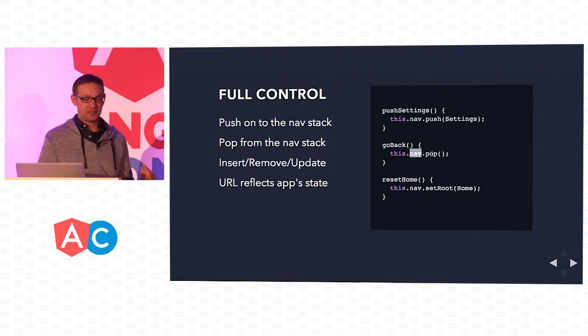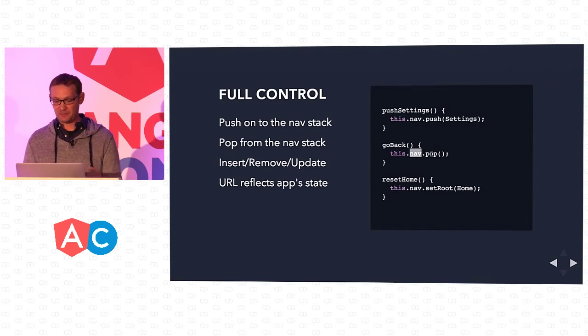And here's a few examples that we have of showing how, just this pseudocode, but we've got our nav controller here, and here we're pushing on the settings component, or the settings page. And here's an example of going back, where you're at the nav controller, so whatever page you're at, you would then pop. So think of an array, or a stack of pages. And so we want to pop and go back. And each of these have all the logic under the hood to make sure that it transitions great for the platform that it's on, and be able to switch out all the animations beautifully, make sure there's no flickers, and kind of taking care of all of it for you.